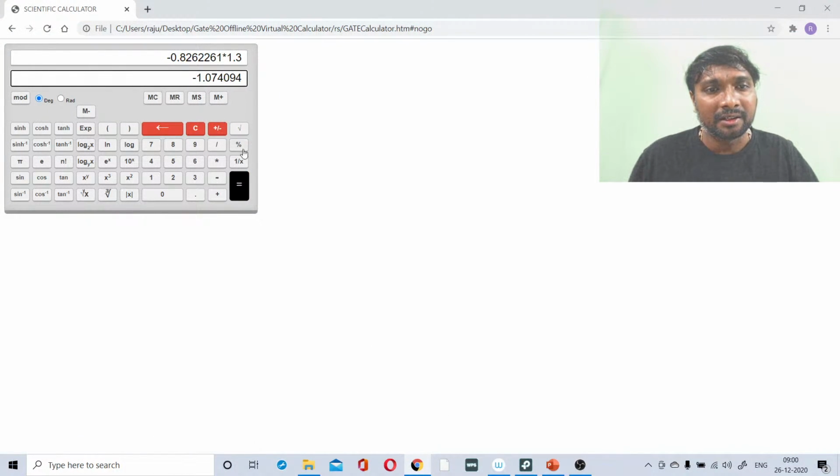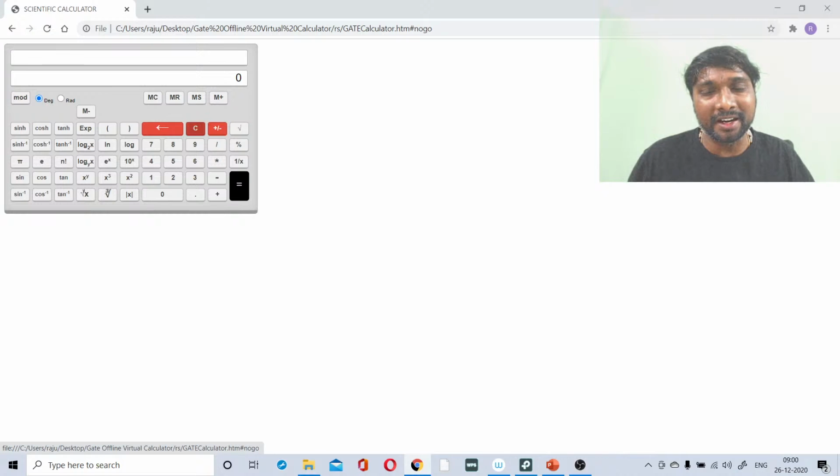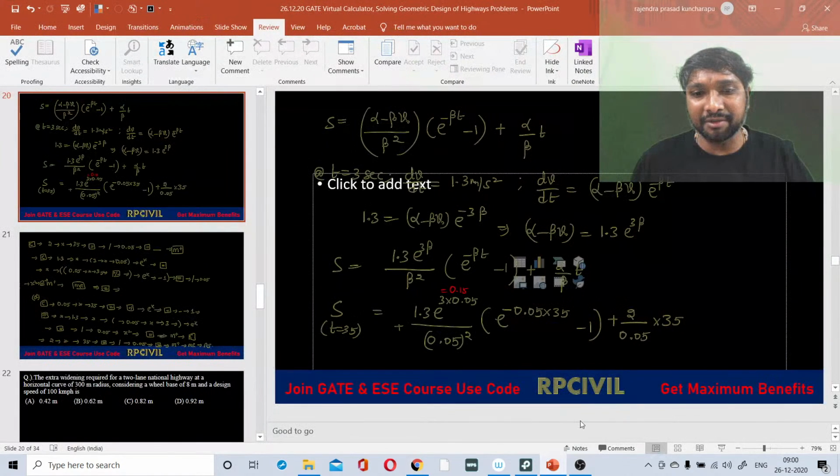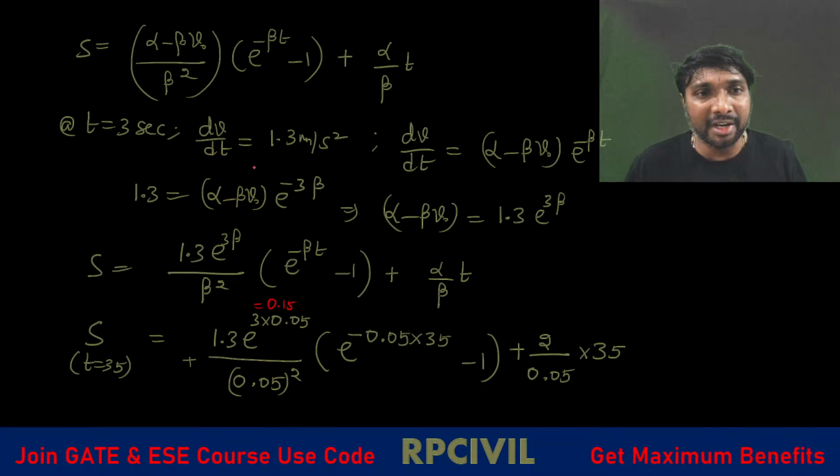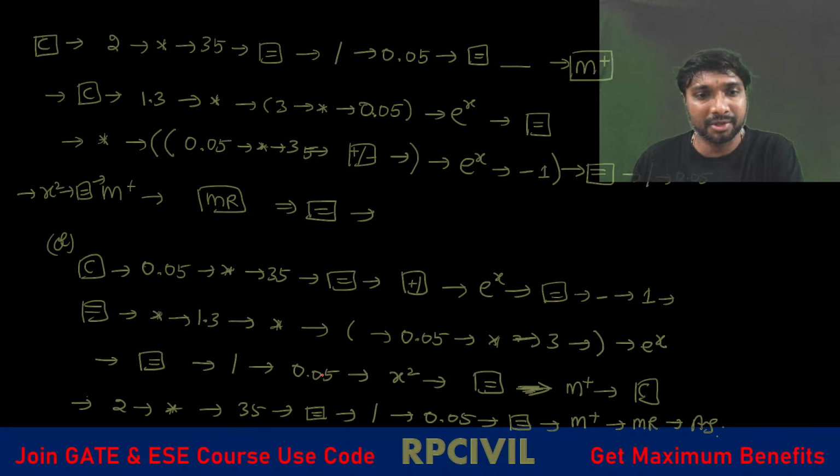So that one into, open a bracket, 0.05 into what? Into 3, e power. If you write it like this, it will be wrong now, obviously. So which one is better to use here? It is better you use this 0.15 clearly, so that we can eliminate some of the steps.